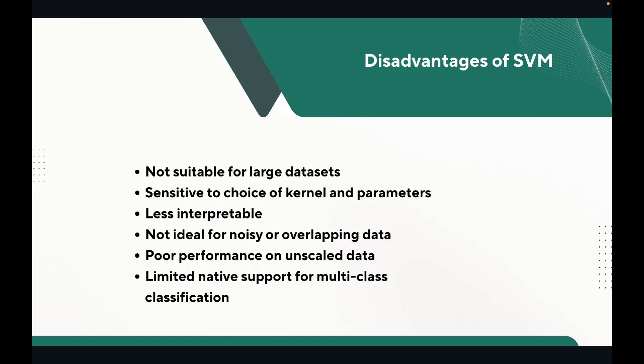It is less interpretable, meaning harder to explain than decision trees. If we are going to master it, then we have mastered all the machine learning models. Next is noisy data. It struggles with overlapping classes. Now as we are taking simple, manual data that we are creating, it doesn't mean that there are no difficulties in data. Unscaled data requires feature normalization. Then multi-class complexity is there, which needs extra strategies for non-binary problems. And most of the time here, the data is not going to be linear, so we'll have to solve those things also.